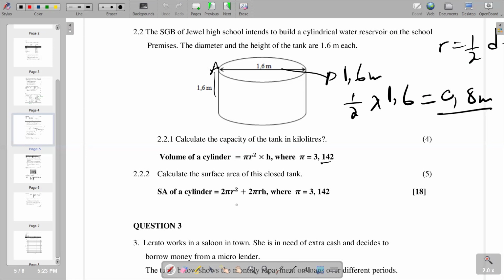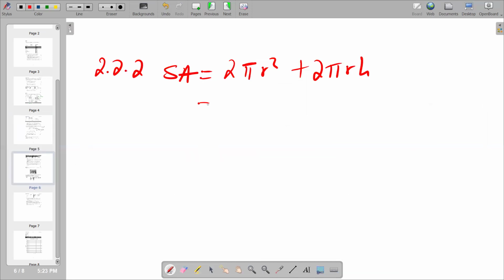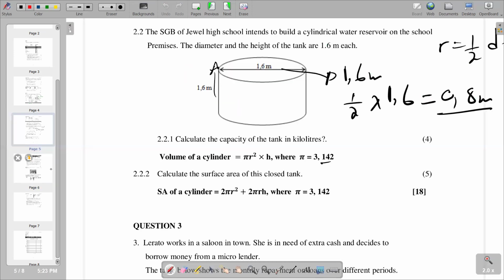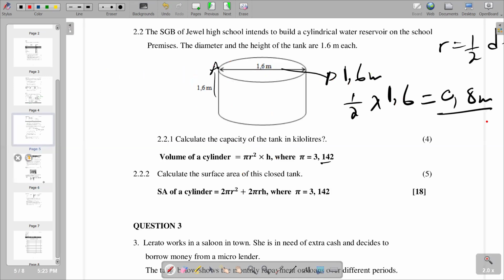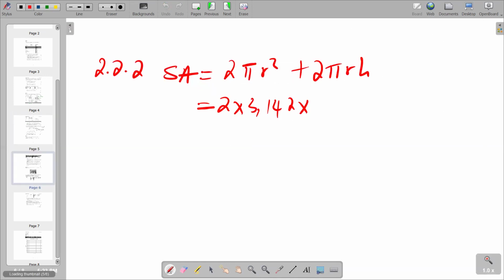We substitute. We have got 2 times pi. So we are saying equal to 2 times our pi. Remember, our pi is 3.142. Multiplied by the radius. Remember, the radius, we have already identified our radius to be 0.8. So we come back, we put our 0.8 squared. So this is going to be the first part.